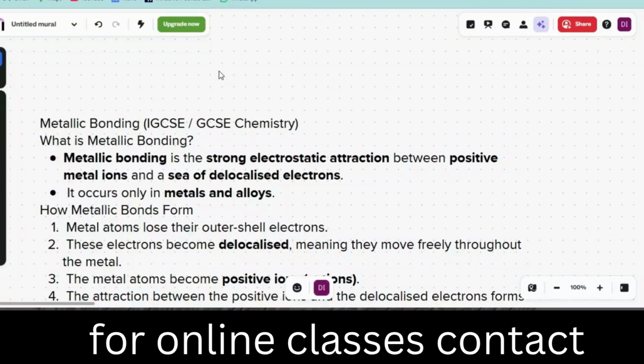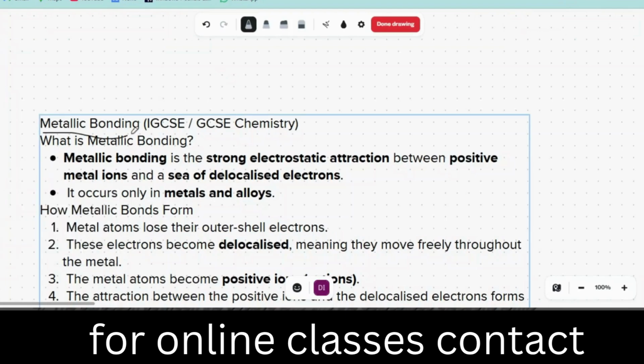So today we are going to talk about metallic bonding. So first of all, what is metallic bonding? Metallic bonding is a strong electrostatic attraction between positive metal ions and a sea of delocalized electrons. It occurs only in metals and alloys.